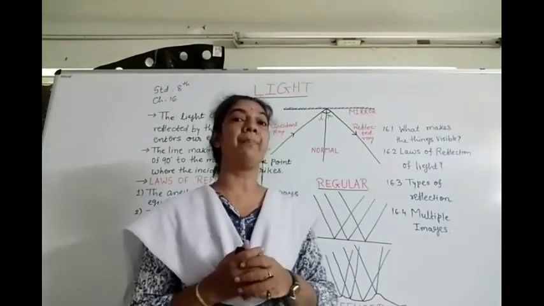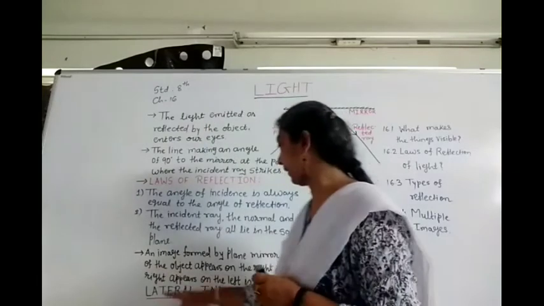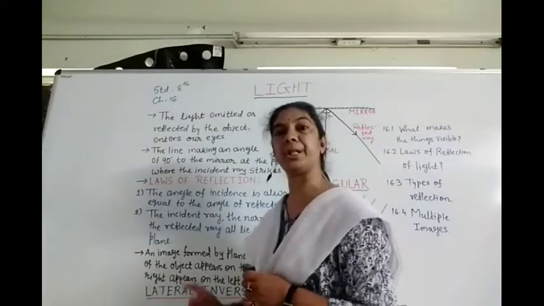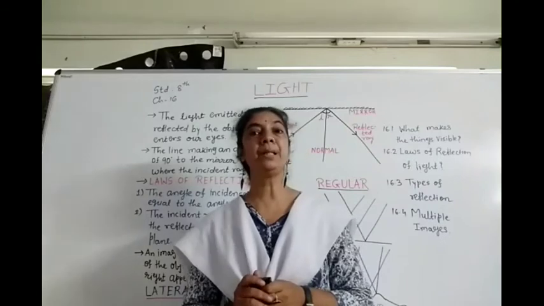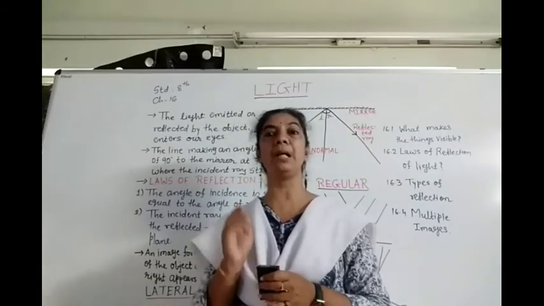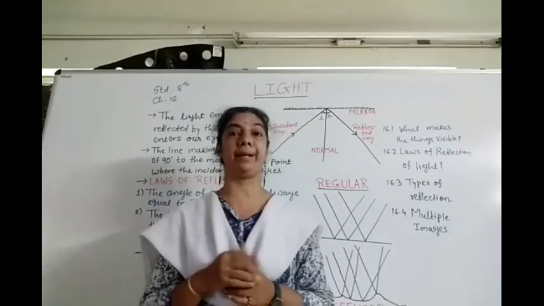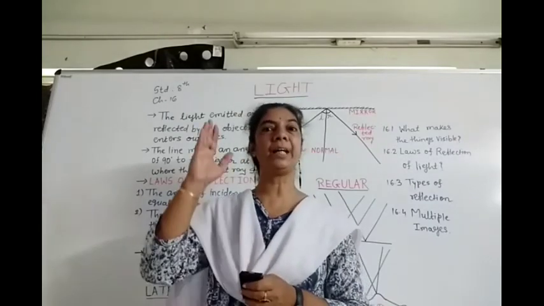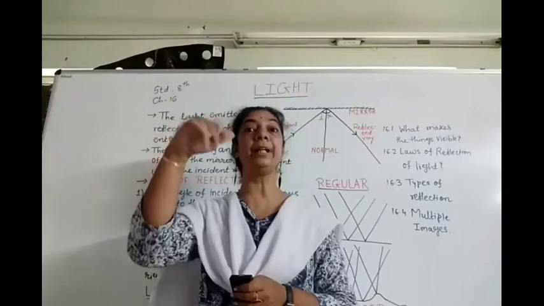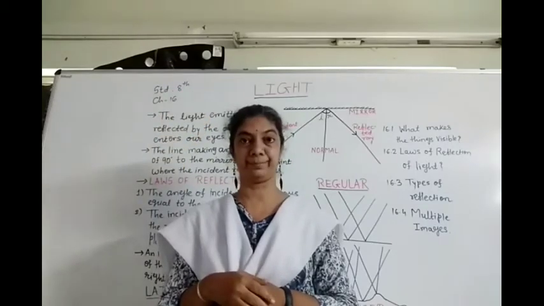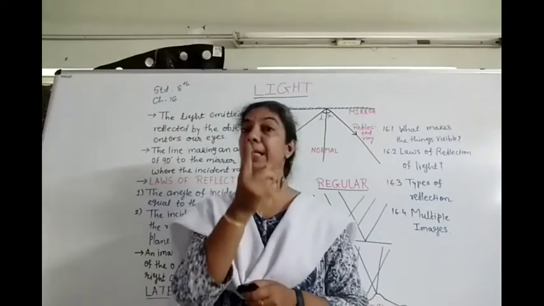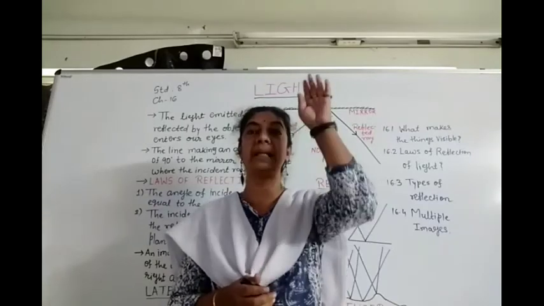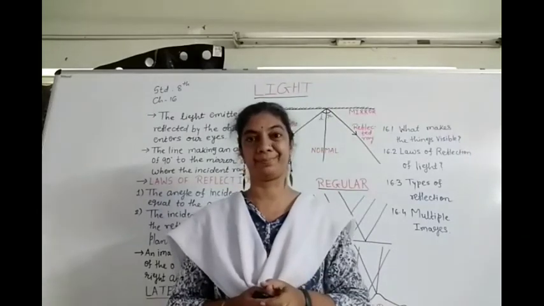And one more important characteristic is lateral inversion. That means the image is formed laterally inverted. Meaning what? If I raise my right hand in front of the mirror, in the image I will find that my left hand is raised.